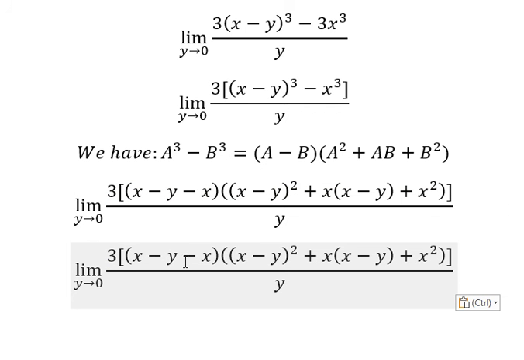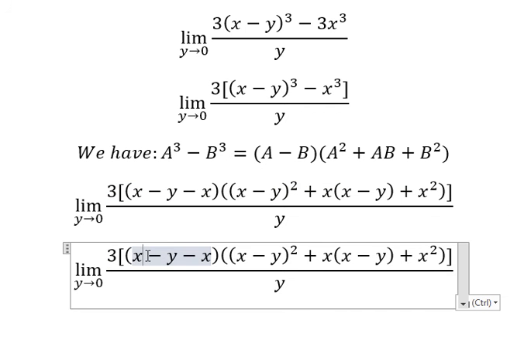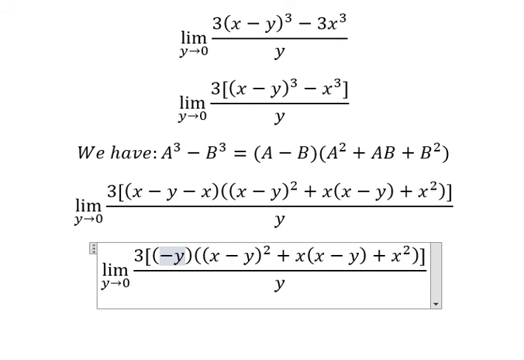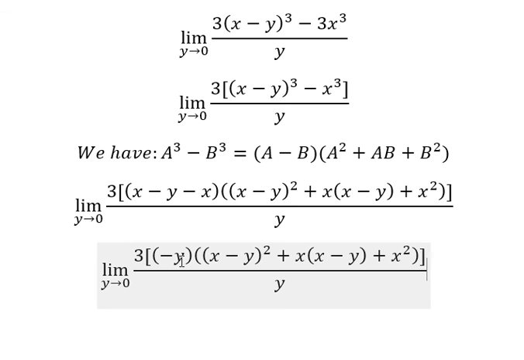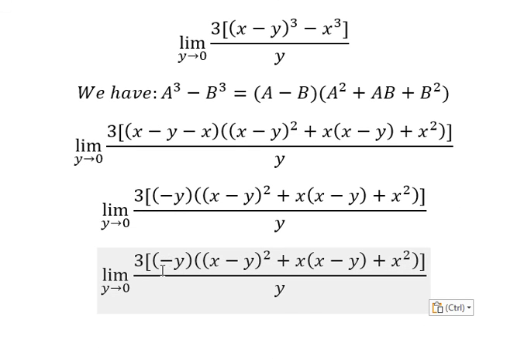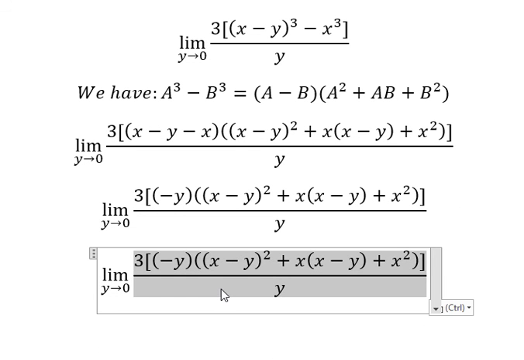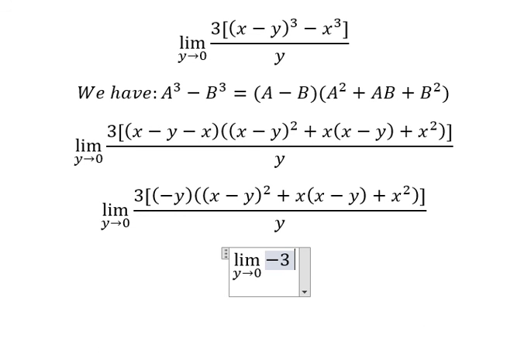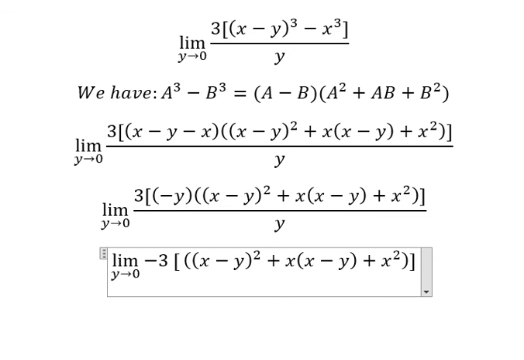So s minus s we cancel. Next, y divided by y we cancel. Now we just have negative number 3 in here. y approaches number 0, so we put number 0 here and here.